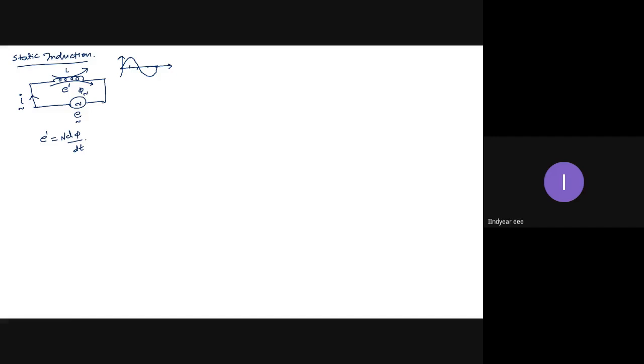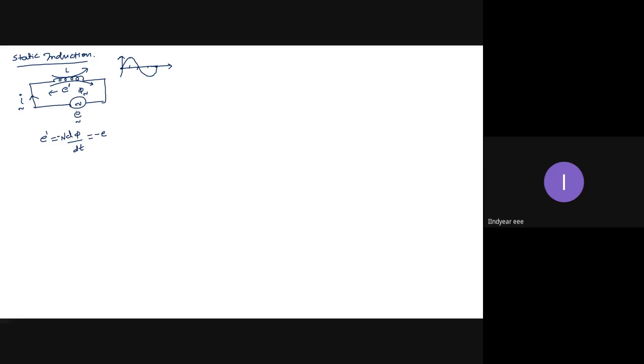And as per Lenz's law, an electromagnetically induced quantity opposes its cause. The cause of this induced EMF is the current flowing in the circuit, and the reason for the current flowing is the EMF source. Therefore this induced EMF will oppose the EMF source. So I can take this as minus N d phi by dt, which is always equal to minus E, because there is no other component in the circuit.